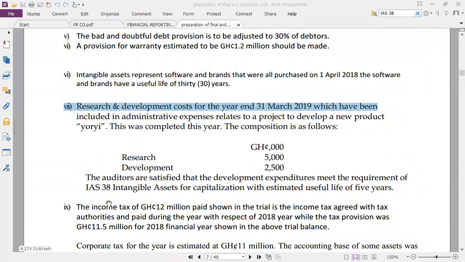Okay, so first, let's see. Research and development costs for the year ended 31st March 2019, which had been included in admin expenses. It added all the research and development costs to admin. Is that right? No. Development costs should be capitalized. Research must be expensed. So if you have added research, fine. For development costs, now let's find the component which belongs to development costs and capitalize it.